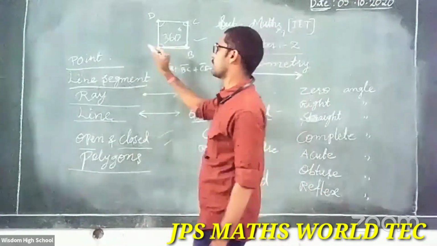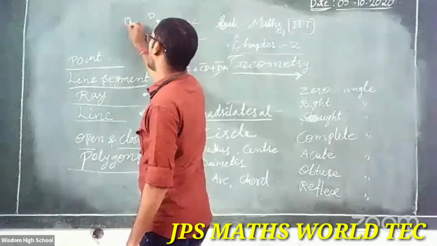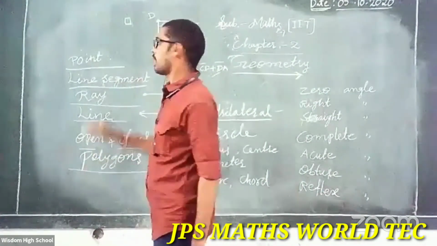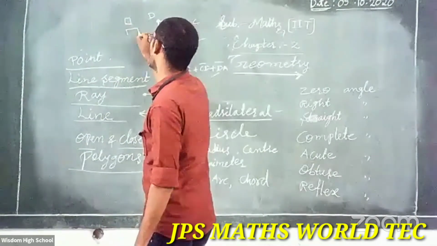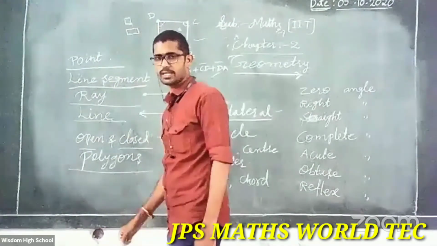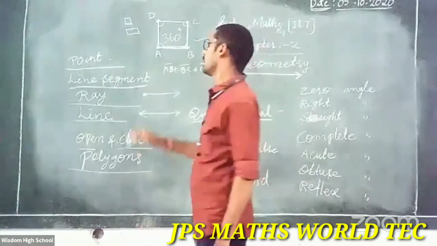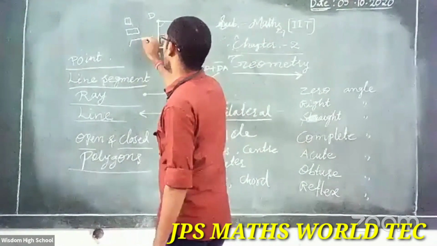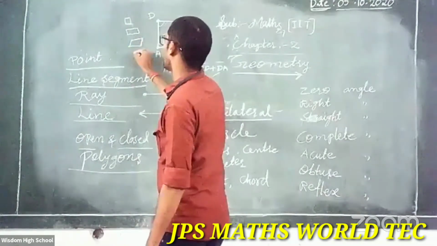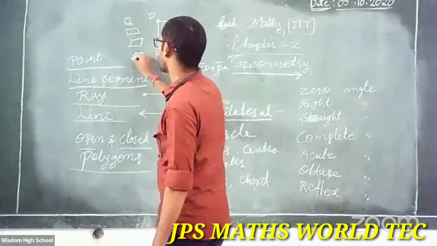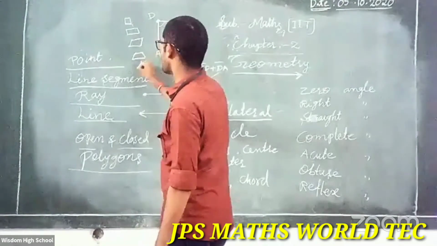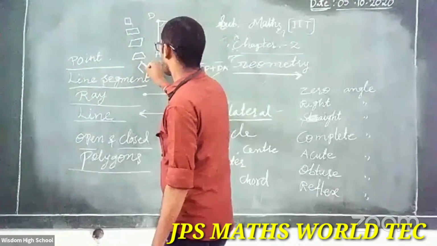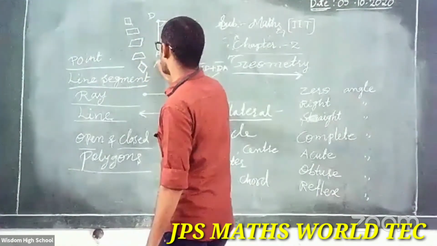Then square is one. You all know square: all sides same, that is a square. And rectangle: opposite sides are equal. Next, parallelogram. After that you will know trapezium, right? And rhombus. After that you know the kite.